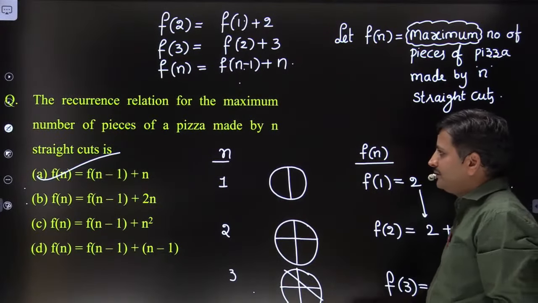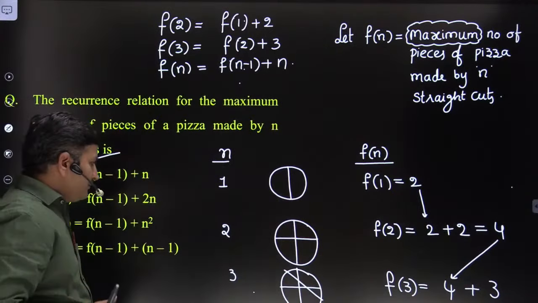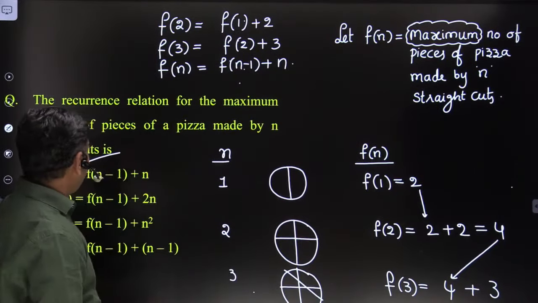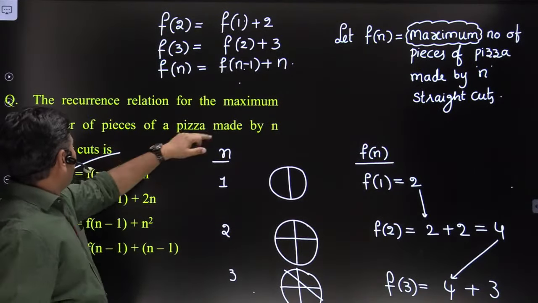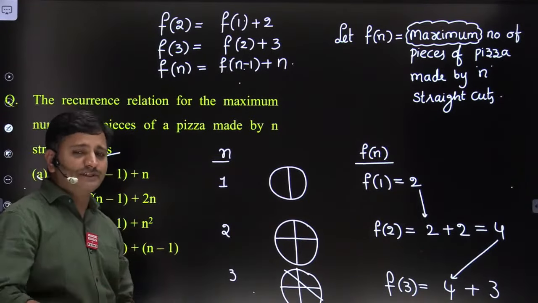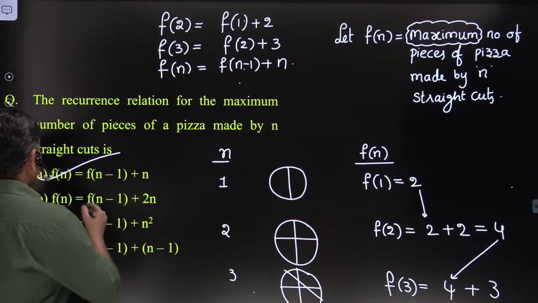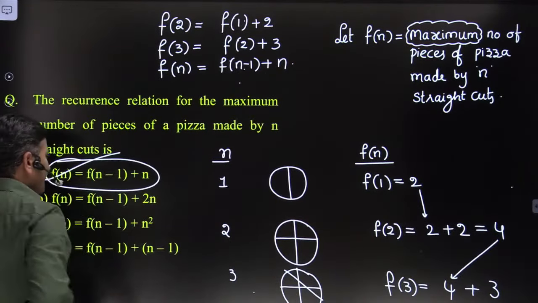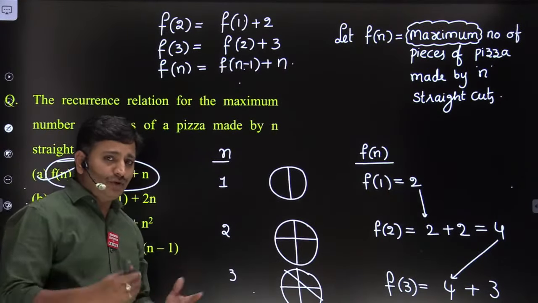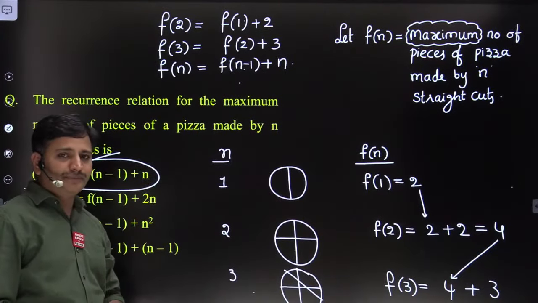Friends, if they want to ask the same question from the algorithm subject point of view, they may ask that the recurrence relation of the maximum number of pieces of pizza made by n straight cuts is given like this, then what is the time complexity for computing this? In that case, you have to solve this recurrence equation using methods discussed in algorithms. Clear, friends? So we know how to solve this kind of recurrence equation: T of n is equal to T of n minus 1 plus n. Clear?